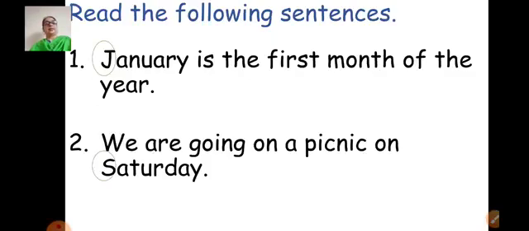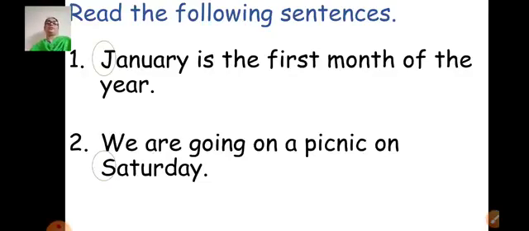And what happened in the second sentence? W we have written capital, that's correct. But why have we encircled S from Saturday? You have to remember, children, January begins with a capital letter and Saturday begins with a capital. We use capital letters for names of the days of the week and months of the year.